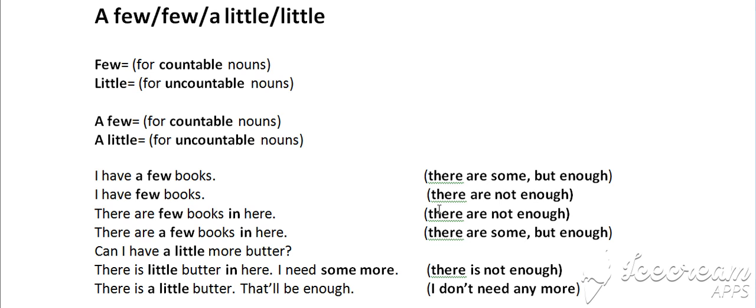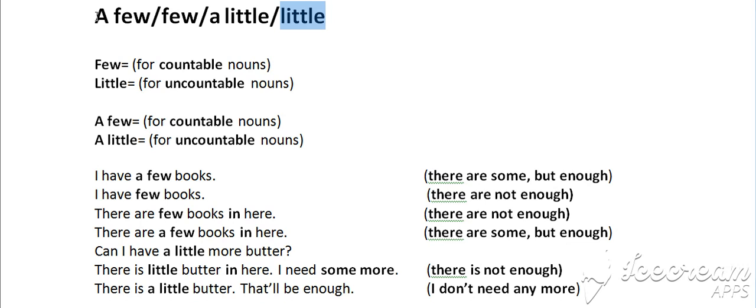Now we'll talk about a few and a little. They are both the same. In most languages they're translated the same, but of course there is a difference. We use a few, or let's just say few for the moment, for countable nouns like a few books, a few phones, a few laptops and so on. But we use little for uncountable nouns like little sugar, little milk and so on.